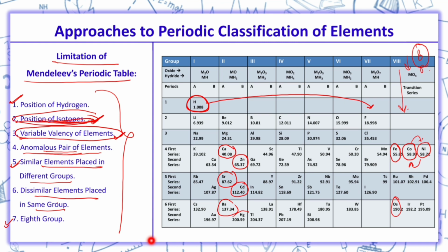Now in this video we have discussed everything that is related to Dobereiner, Newlands and Mendeleev's periodic table. In my next video, I mean in part 2 of this chapter, we'll be discussing modern periodic table and the trends in the periodic table.